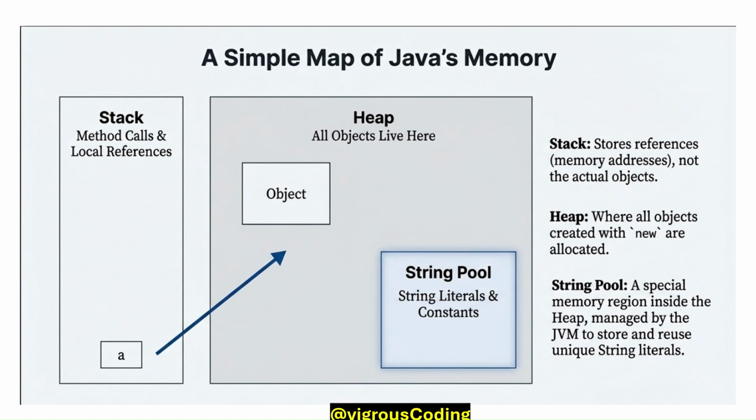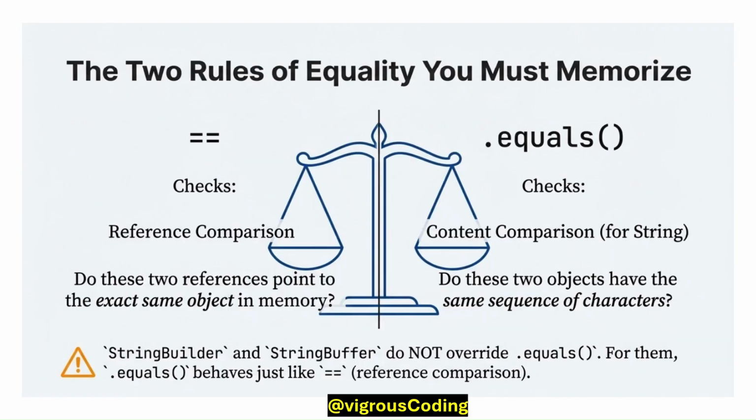This is a simple view of Java memory. Java memory has two partitions, stack and heap. The stack stores the references, and the heap stores all objects created with the new keyword. The string pool is a special memory inside the heap, managed by the JVM to store and reuse unique string literals.